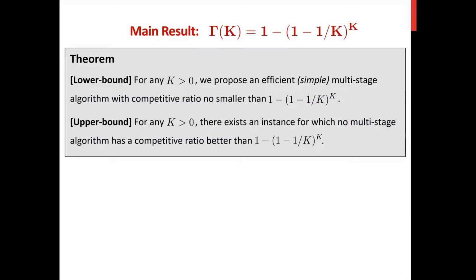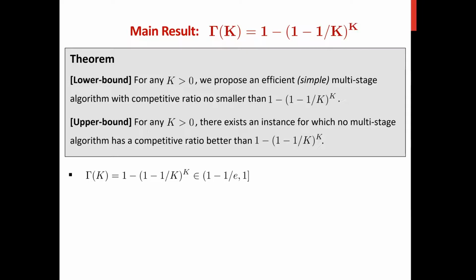Here are our main results. In this paper, we propose a time-efficient algorithm with competitive ratio equal to 1 minus (1 minus 1 over K) to the power of K, which we denote as gamma_K. We also show that there exist instances such that no matching algorithm can achieve a better competitive ratio than gamma_K.